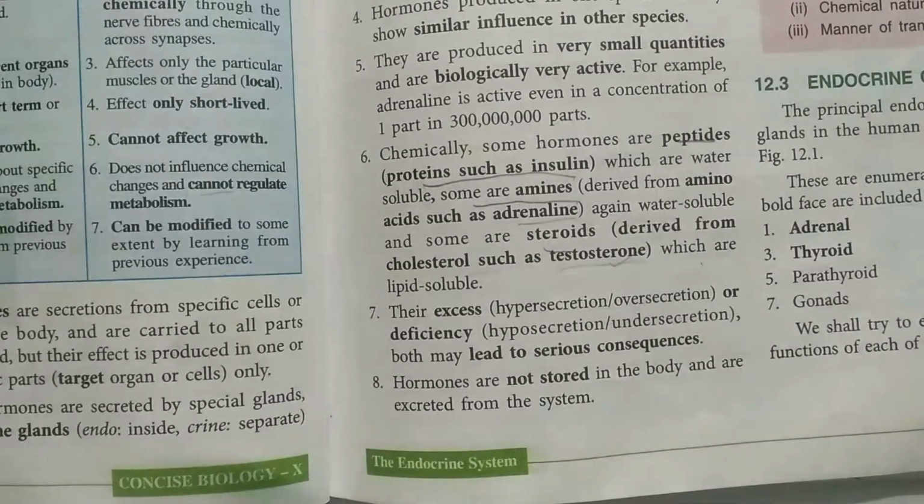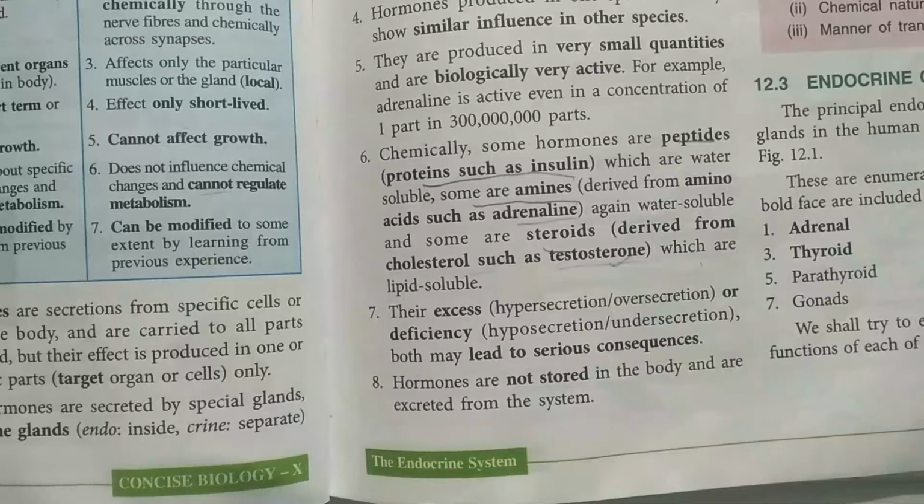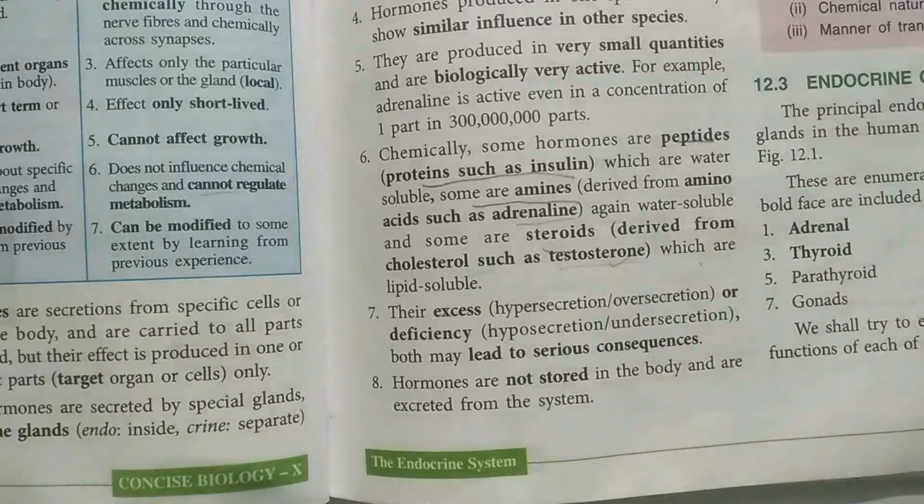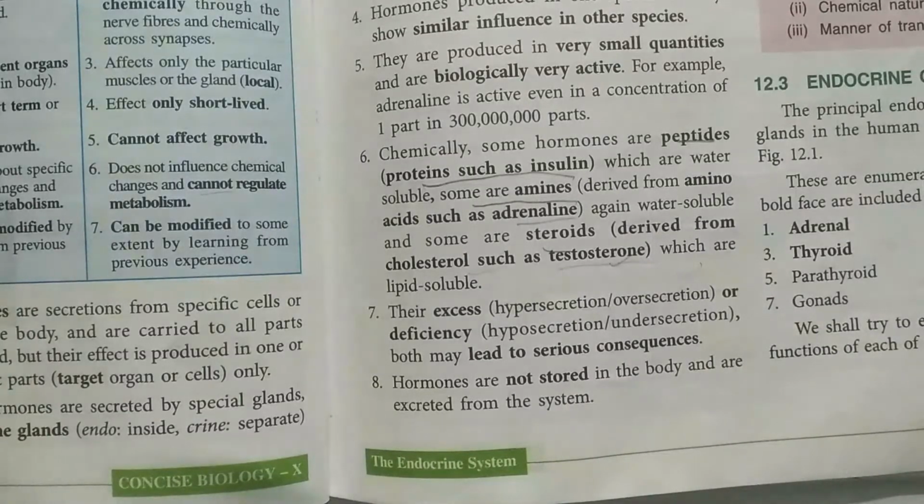They are not stored for a long time in our body. So these are the general properties of the hormones, and the important thing to remember here is the difference between the hormonal control and the nervous control. Secondly, you must know the difference between endocrine and exocrine glands, and it is very important to learn the chemical nature of the hormone, from which substance it is made, and what will happen if the concentration increases or decreases.